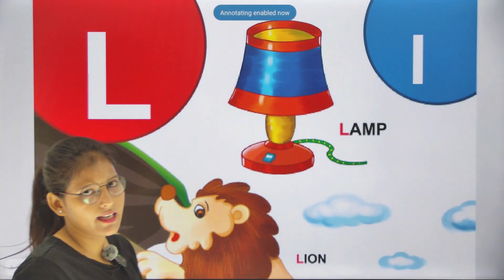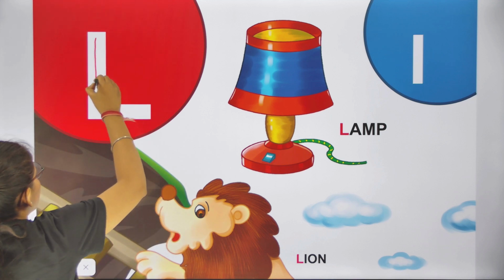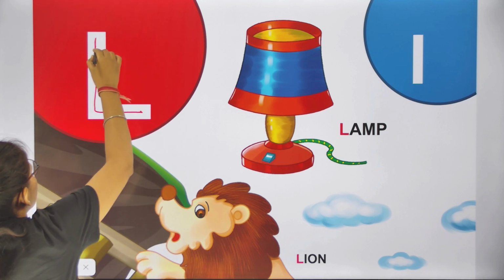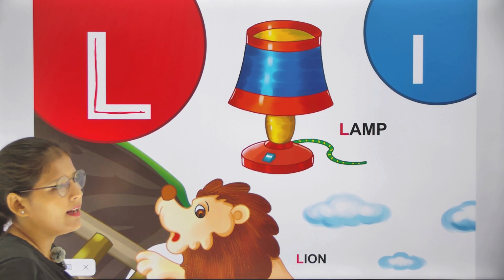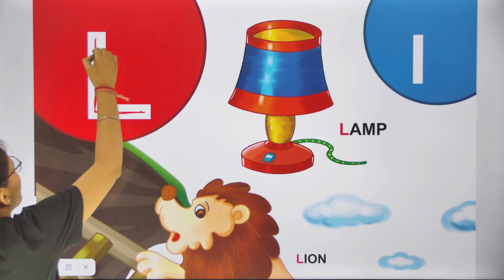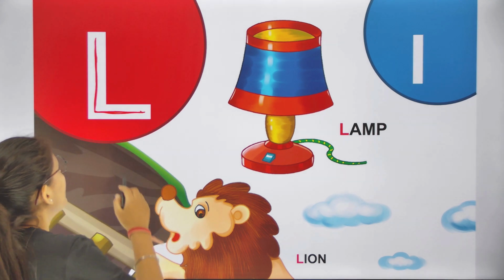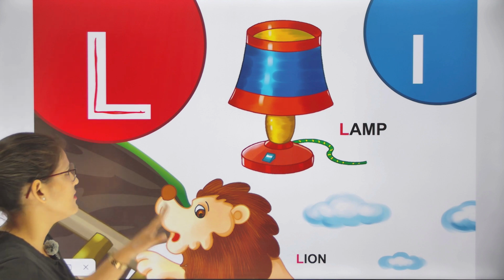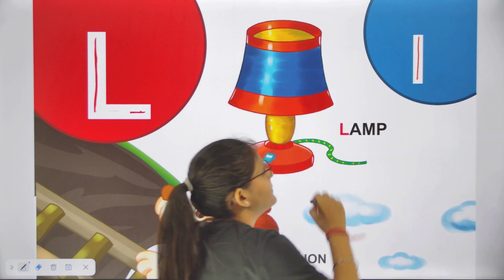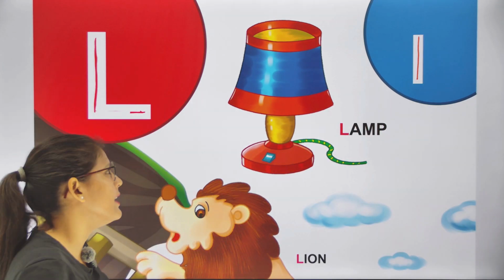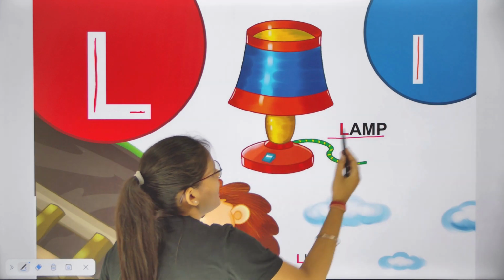Yes, come on, next letter. Yes, tell me what is this? This is capital L. Speak after me. This is capital L. Next letter is L. This is capital L and this is small l. Capital L, small l, and L is for lamp.